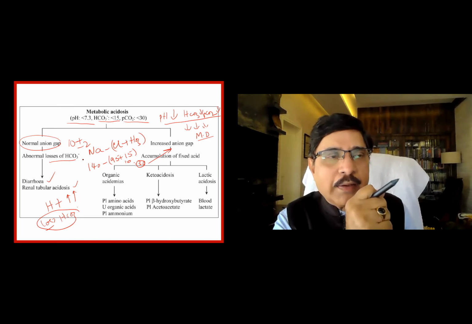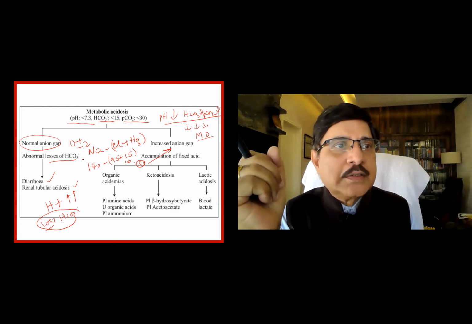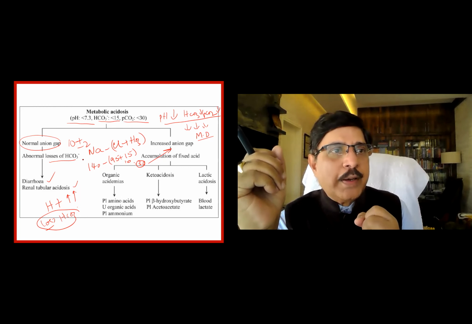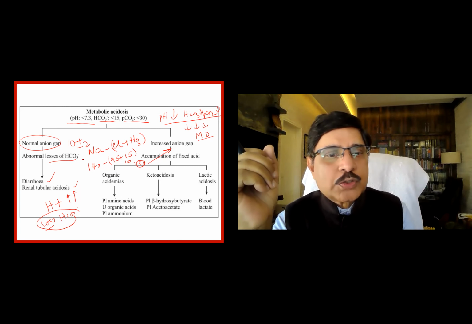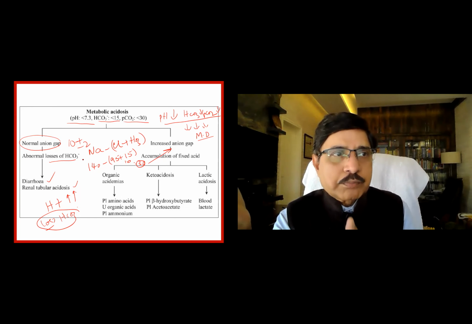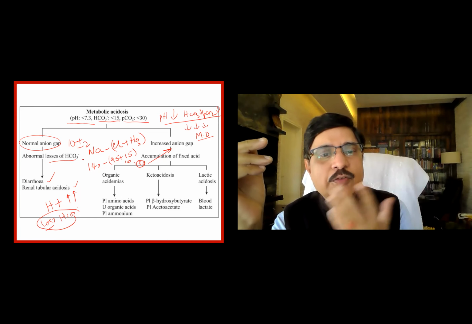not brought back. Normally, how is the bicarbonate absorbed in the kidney? The hydrogen ion is secreted into the tubular lumen, catches hold of the bicarbonate and then brings it back into the system. So there is no force to bring it back because the H ions themselves are not secreted. So the bicarbonate is left in the urinary fluid and is wasted out.